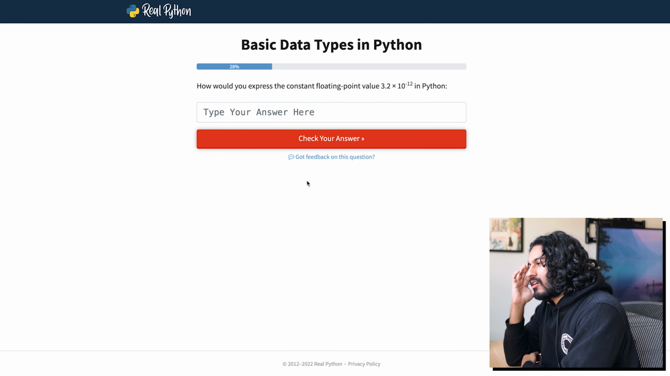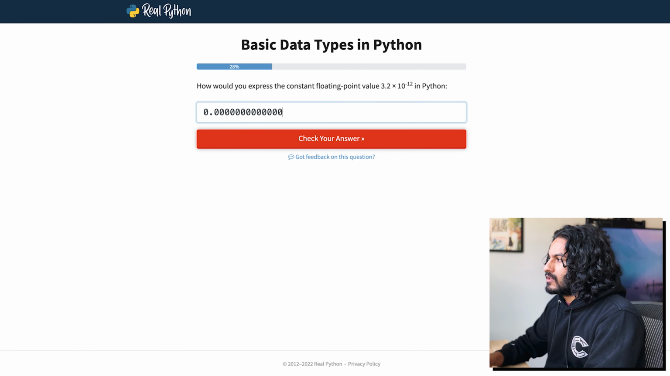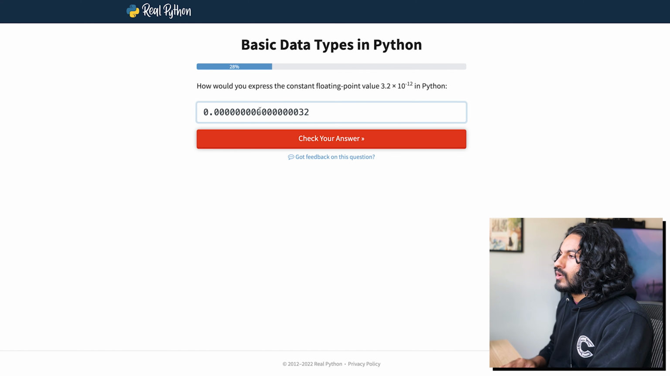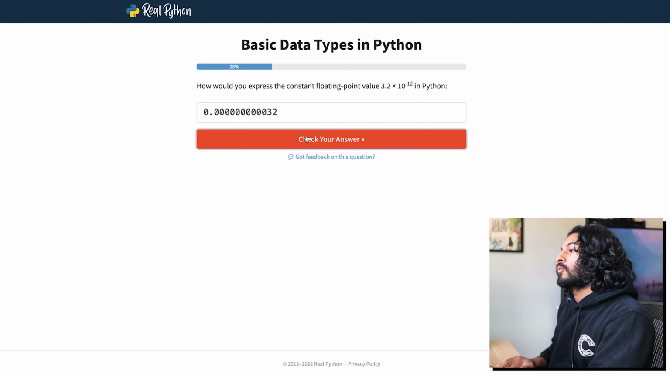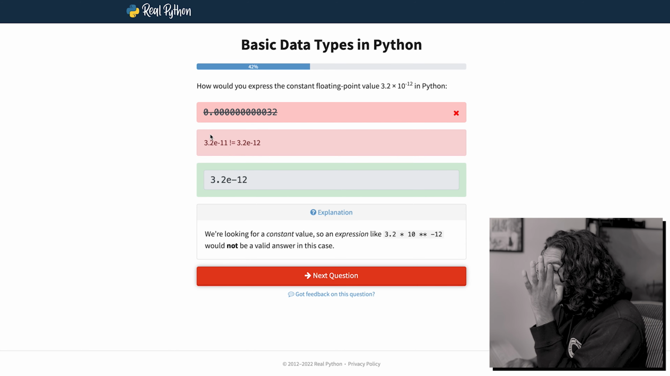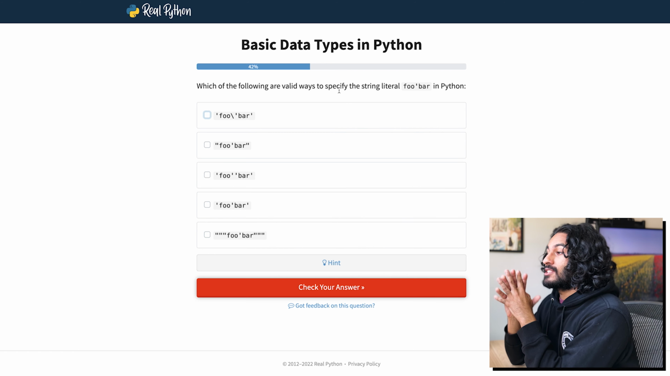How would you express the constant floating point value 3.2 times 10 to the negative 12 in Python? Okay, this isn't that bad. This is just scientific notation. So we're gonna have a bunch of zeros and we're gonna have to check how many zeros. All right, so 12, let's see. So we want these many total, which means we can do this, right? Come on, please give me one right. What? Oh, did I miss one? I think this is correct, but okay, this test is not going well. Okay, please, I have to get this one.